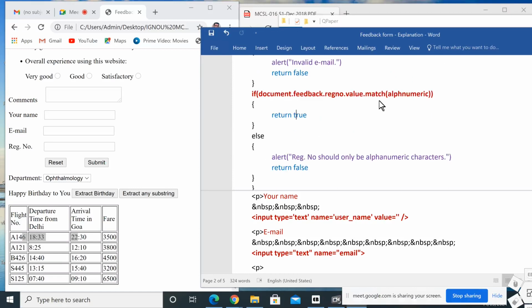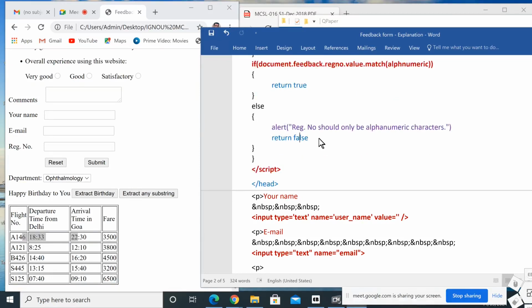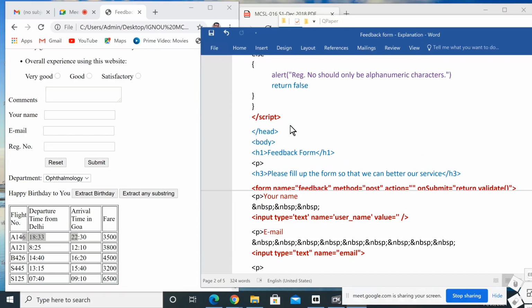Else, if they used characters other than alphanumeric, it will print the message register number should only be alphanumeric characters, return false. Here return true and here return false. Then this is the end of the script.